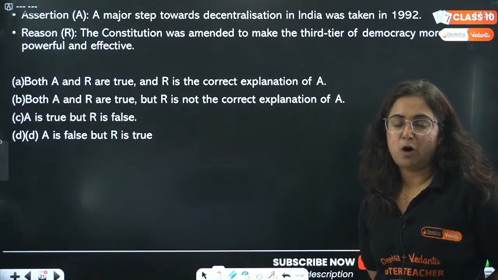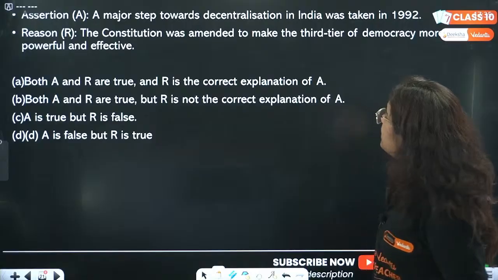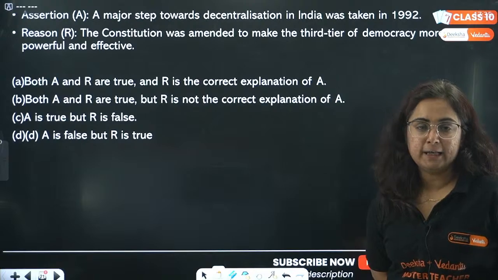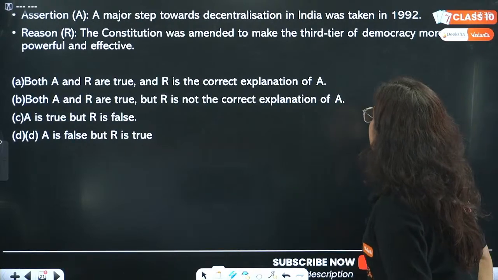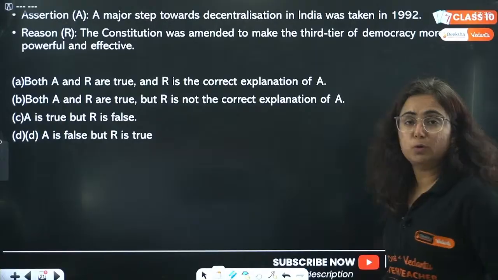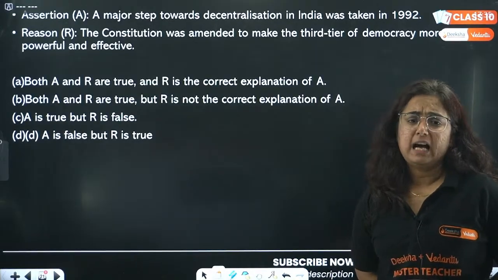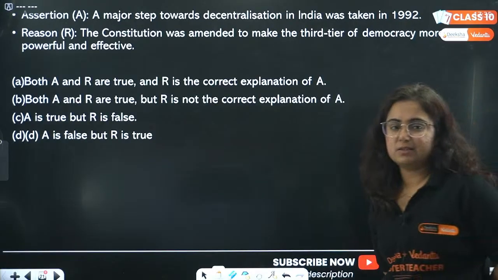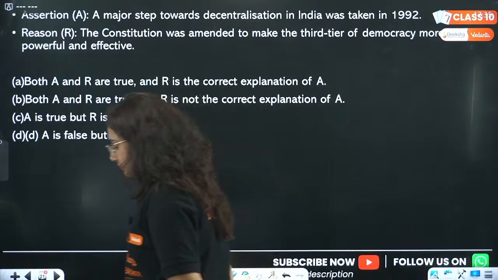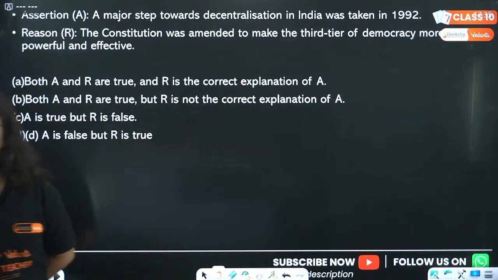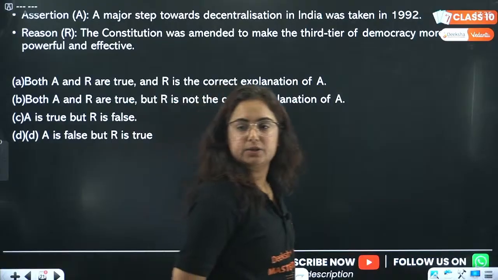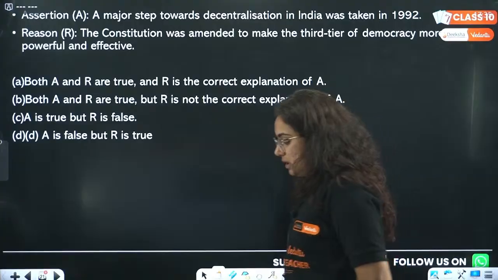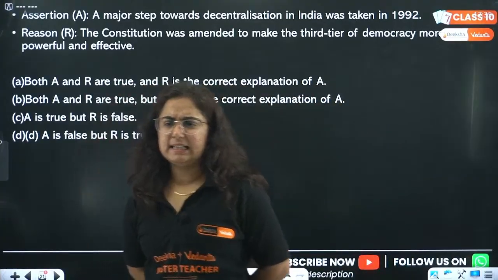Assertion and reason. A major step towards decentralization in India was taken in 1992. Is it correct? Next is the constitution was amended to make the third tier of democracy more powerful and effective. Very easy question. I need the answer very quick for this. Quick without wasting much of the time. Major step toward decentralization, was it taken in 1992?